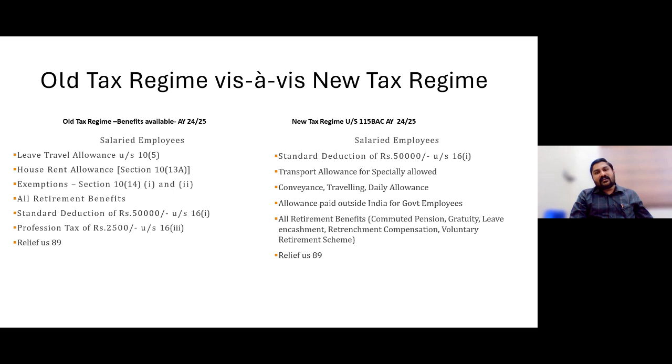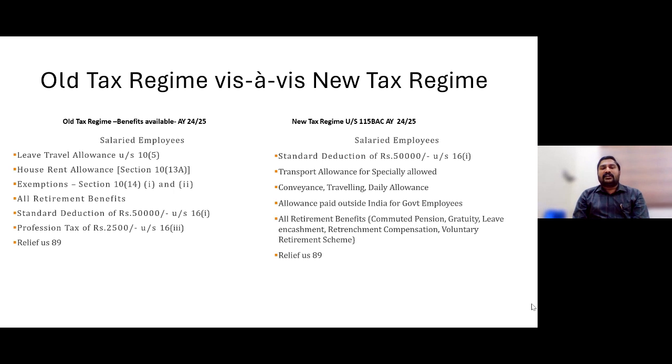For those persons who have those retirement benefits, if you are opting for the new tax regime, all those deductions and exemptions would be eligible, be it commuted pension, gratuity, leave encashment, retrenchment compensation or voluntary retirement scheme, irrespective of whether you opt for new or old.